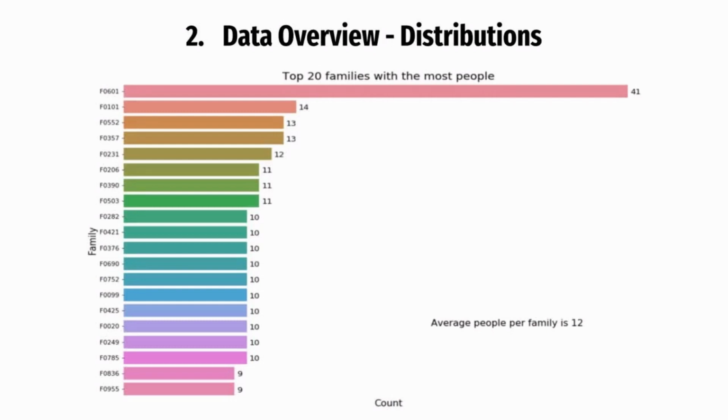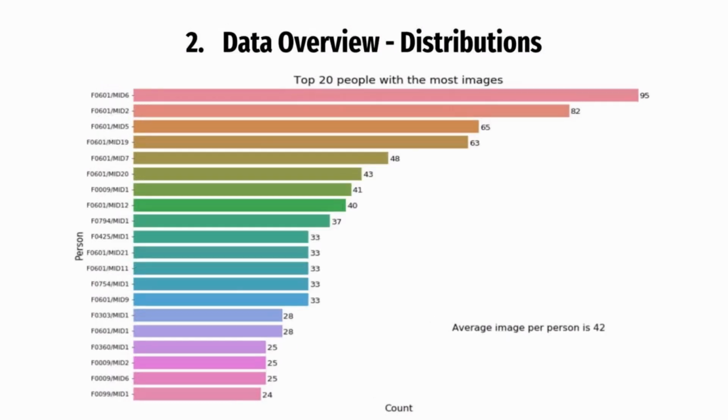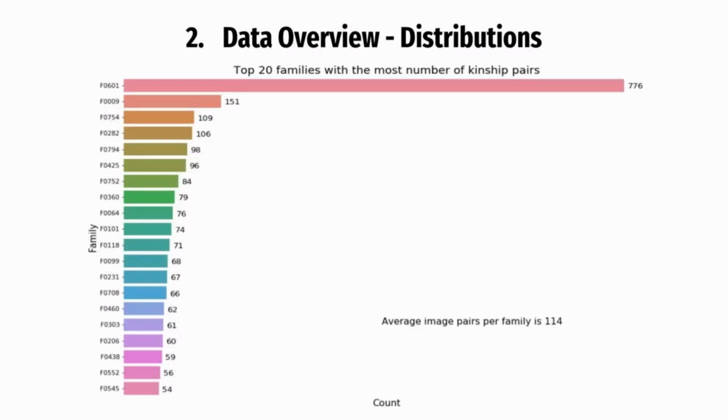We can see that there is a bias towards some certain families. Here we have the top 20 families with the most number of people, and we can see the biggest one is F601, which is the British royal family. And for the top 20 people with the most number of families, many of them are also coming from F601. Surprisingly, this family also contains the most number of kinship pairs in the training relationship table. So this family alone already accounts for roughly 20% of the overall data.